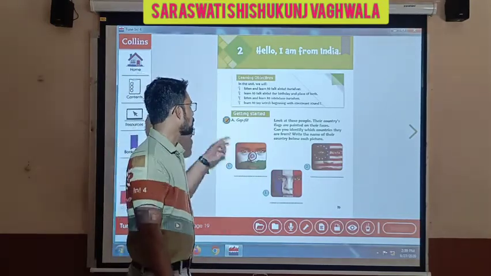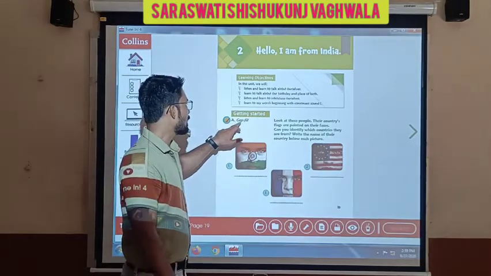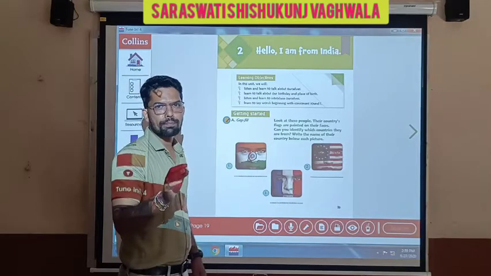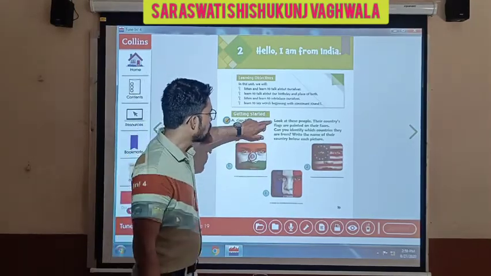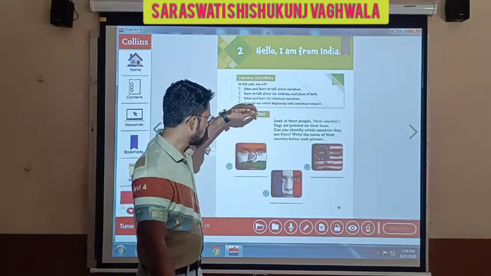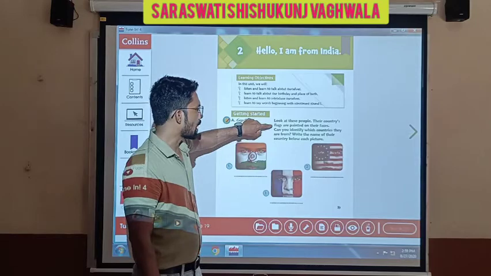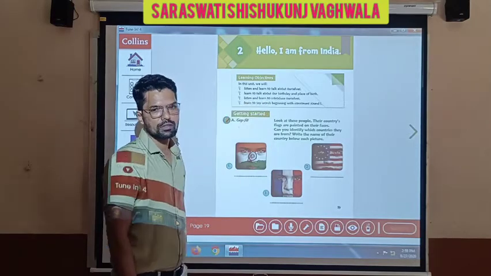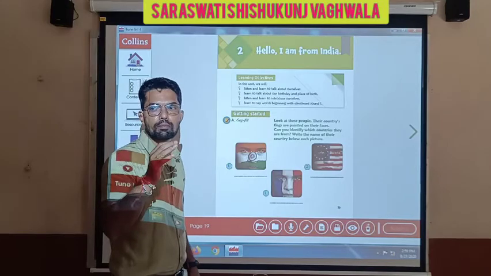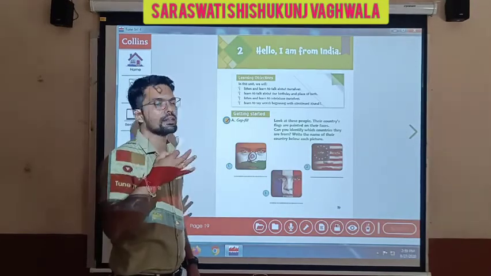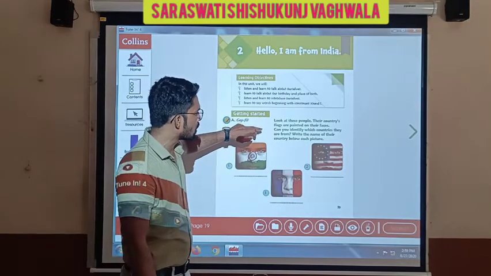Getting started, the first exercise is gap fill. What is in gap fill? Let us read out. Look at these people. Look at these people, 3 of them, right? Their country's flags are printed on their faces. Can you identify which countries they are from?